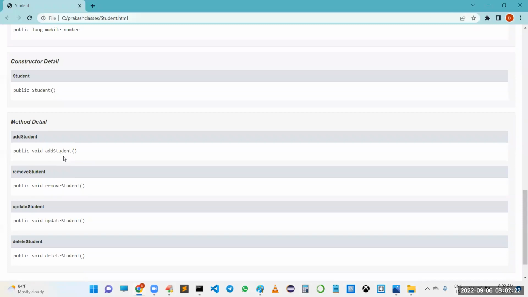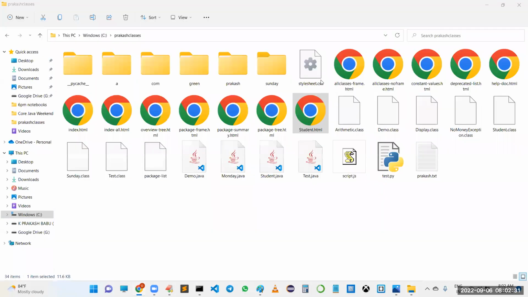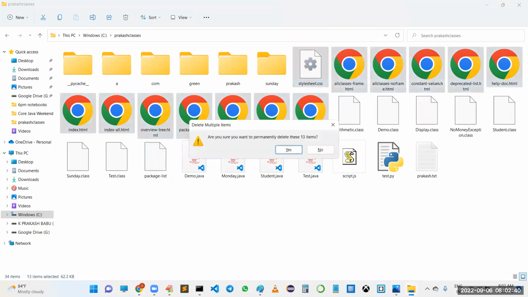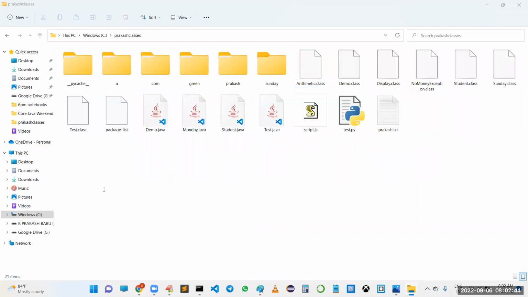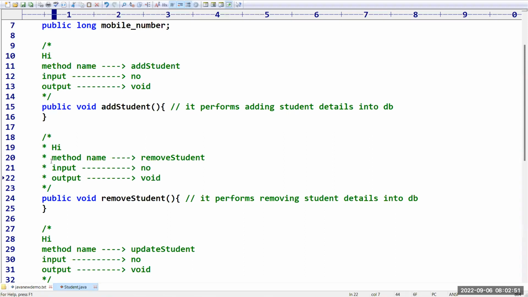Actually, documentation should be printed here. Oh, I think a space should be there here. And we even need to provide the at the rate symbol, something like that. Okay, we will see.